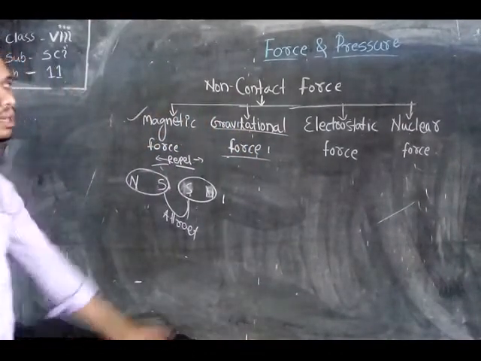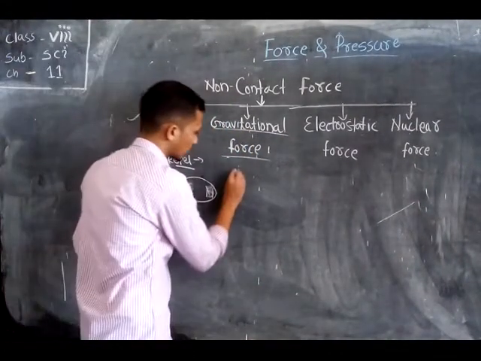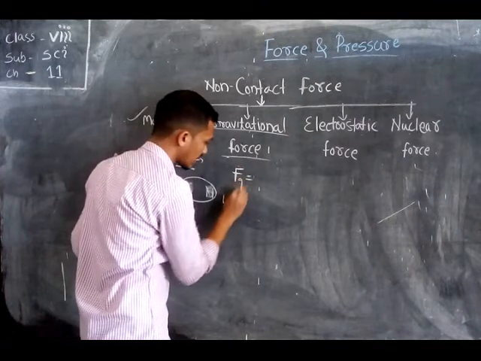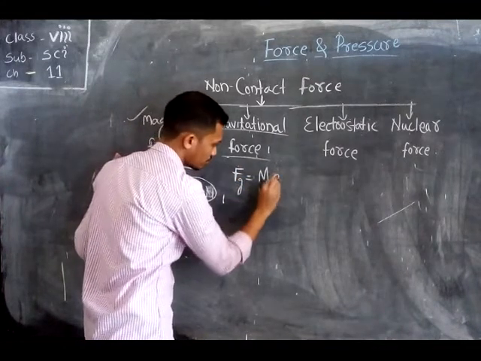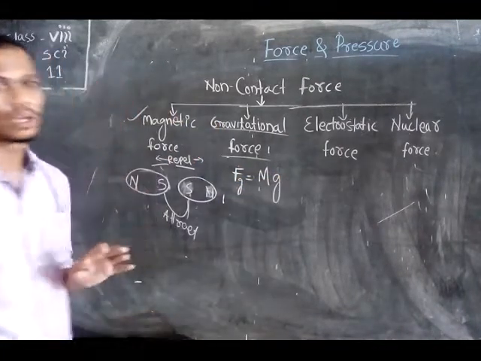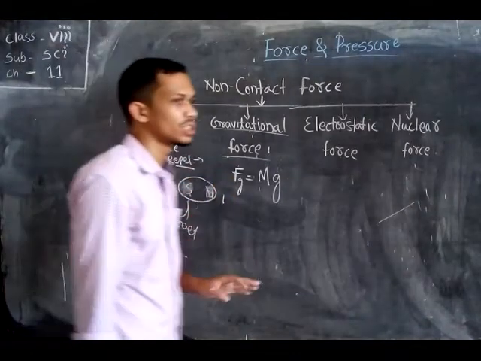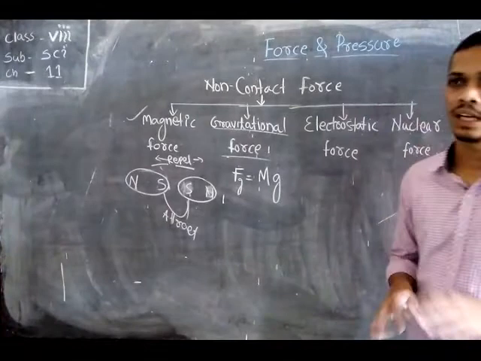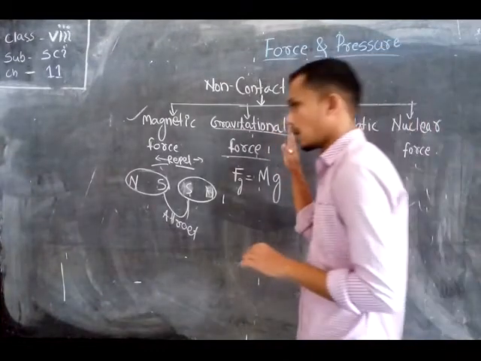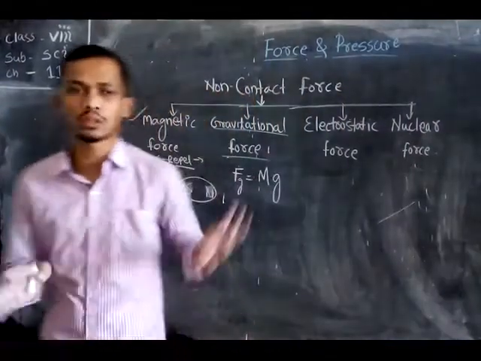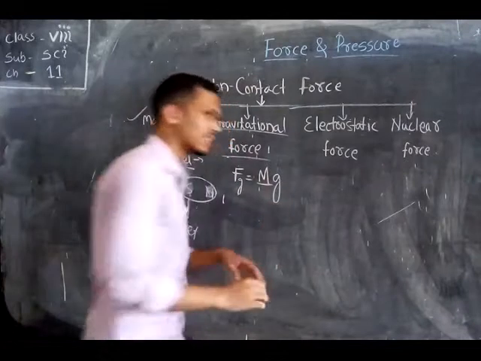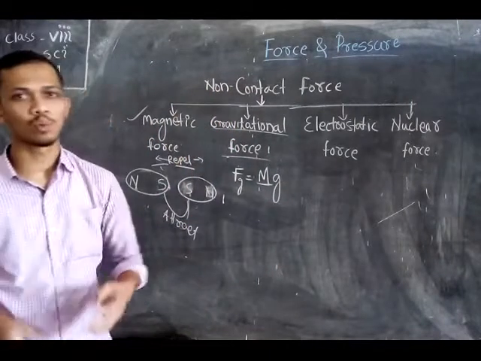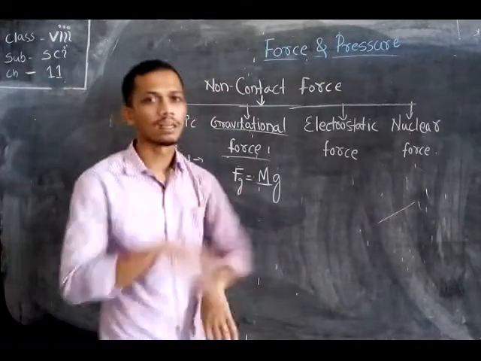The simple formula of gravitational force is Fg equals mg. According to the law produced by Sir Isaac Newton, everything on the earth and in the universe that has some mass possesses a gravitational force and attracts another thing.